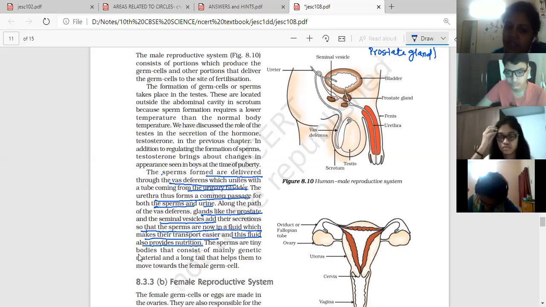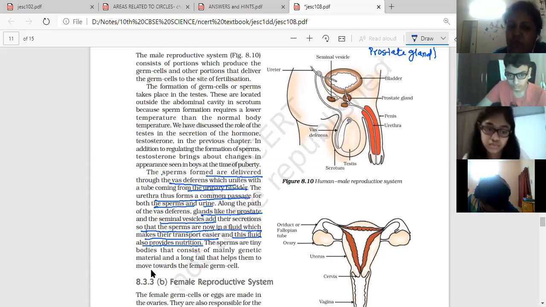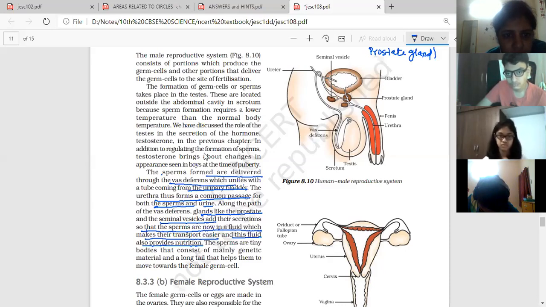These sperms are tiny bodies that consist mainly of genetic material and a long tail that helps them move towards the female germ cells. Okay, so that is the male reproductive part.